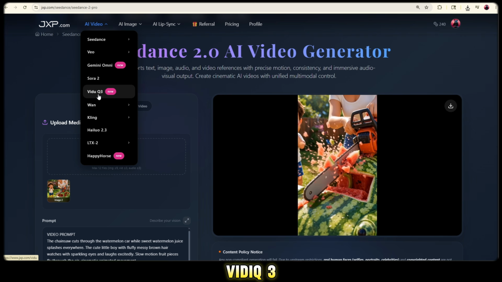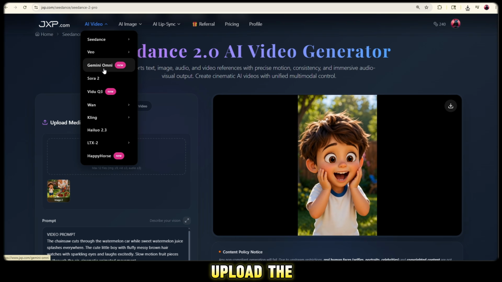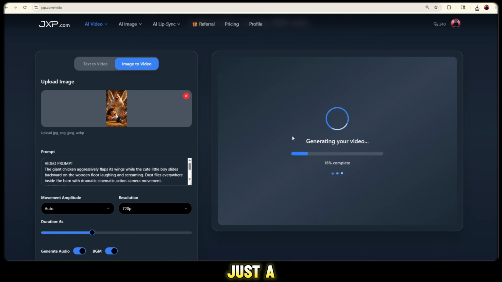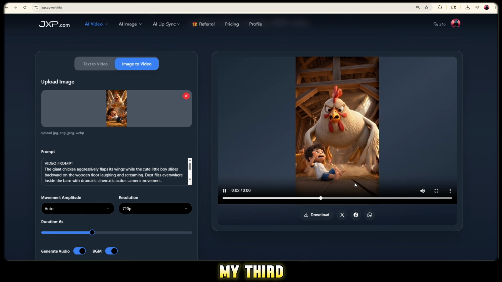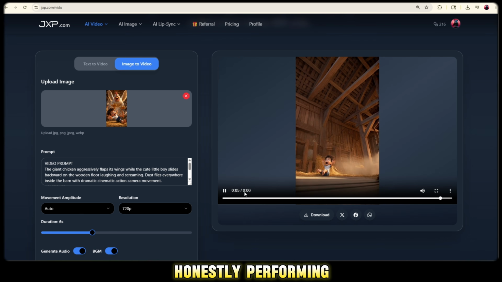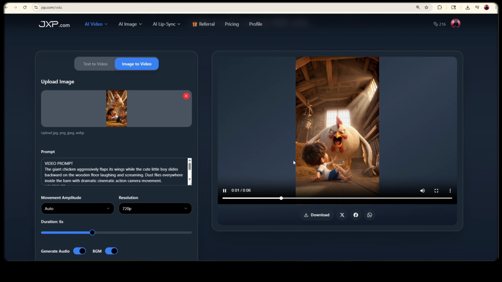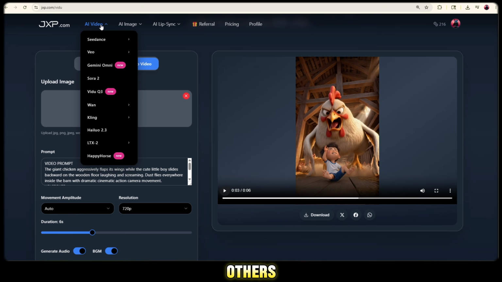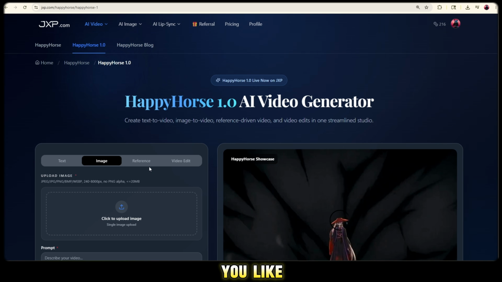This time I'll use VidooQ3. Again, I'll upload the image, paste the prompt, and click on the Generate option. After waiting just a little, boom! Oh my god, viewers. My third video is also ready, and VidooQ3 is honestly performing amazingly well too. And viewers, there are many more tools available here like Happy Horse and others, so you can freely explore and enjoy whichever model you like the most.